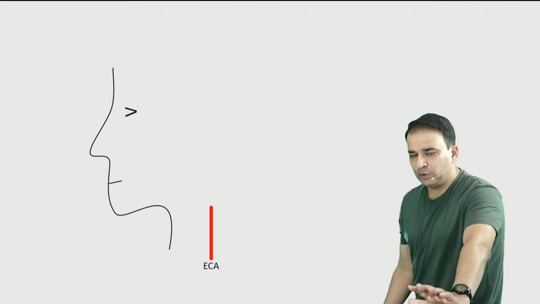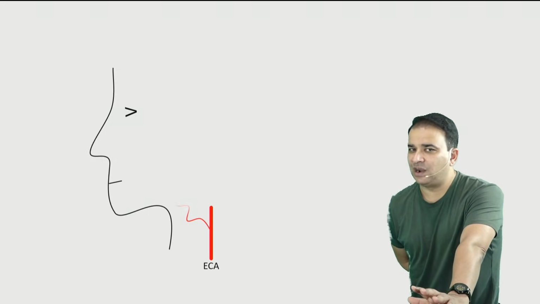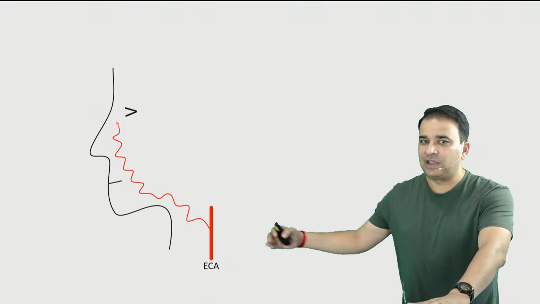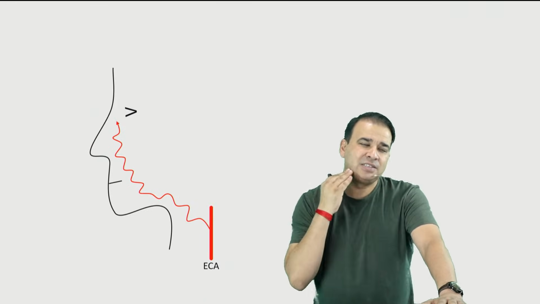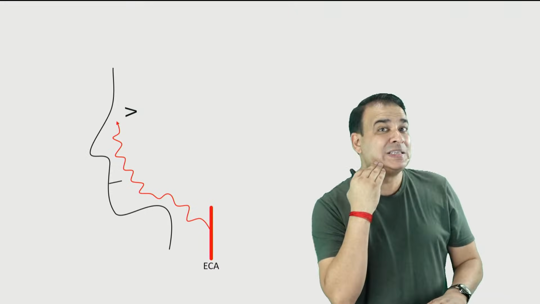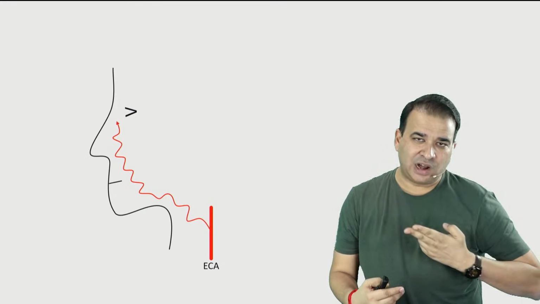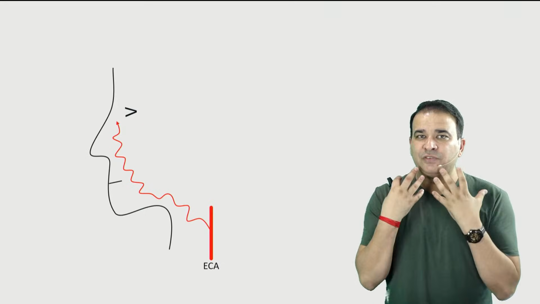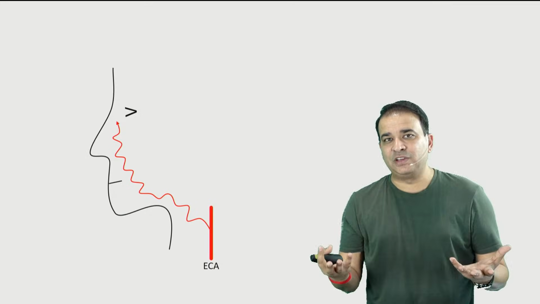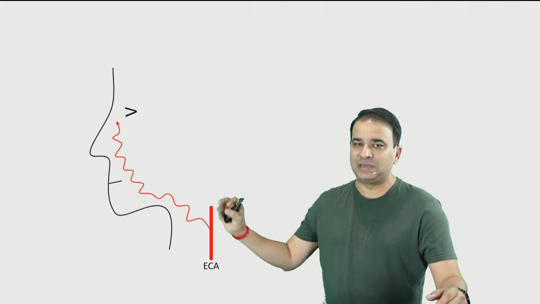Now, facial artery, it originates just above the greater cornua of the hyoid bone. And when you see the facial artery having a tortuous course, the cervical part of facial artery, then we have the facial part of facial artery, and the facial artery enters the face at the anterior-inferior angle of the masseter muscle. This is the point, anterior-inferior angle of masseter, where the facial artery is piercing the investing layer, and it is coming out here. Neck mein deep cervical fascia hai. Face is not having a deep fascia, so the point where it is piercing the fascia and coming out is the anterior-inferior angle of masseter.